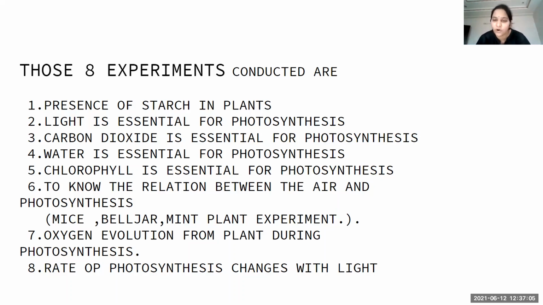Now when the presence of starch experiment is conducted on this also, then what we find is that half of the leaf gets color changed and half doesn't change. The part which is present in the KOH solution containing bottle doesn't change any color. Why? Because carbon dioxide is absorbed. The carbon dioxide which is present in the jar is absorbed by the potassium hydroxide solution. That is why there is no formation of starch and there is no change of color in the leaf part.